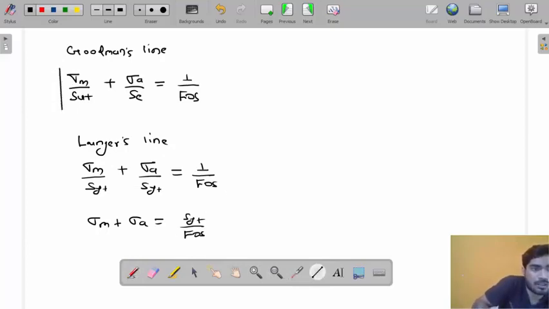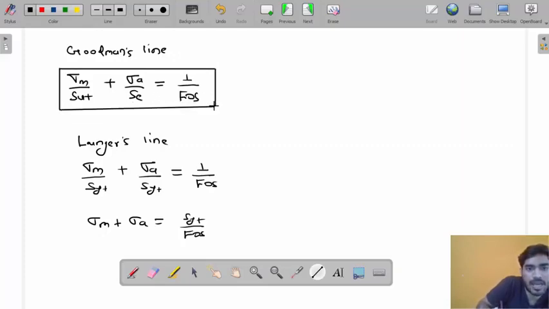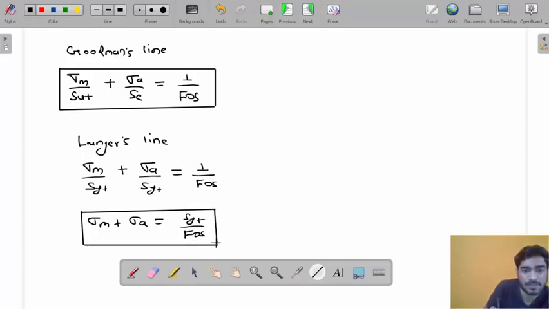We have now two different equations. This is Goodman's line and this is Langer's line. Now, my friend, you have to understand how we are going to use this. So let's say you have to find the factor of safety.